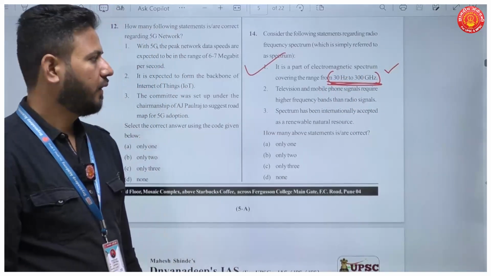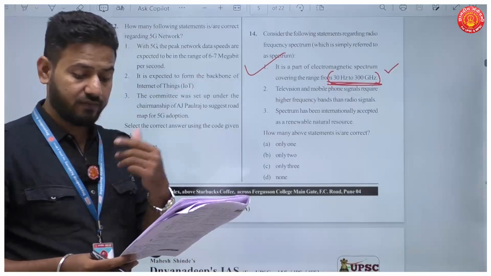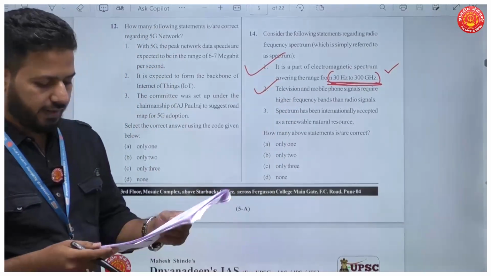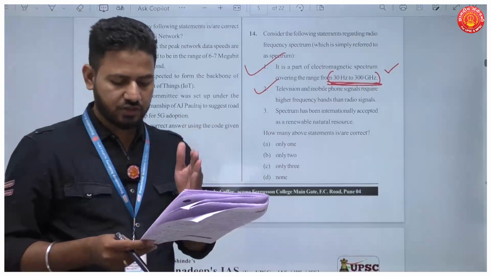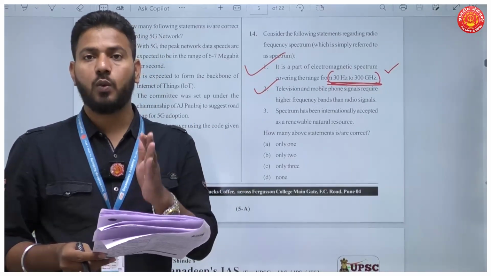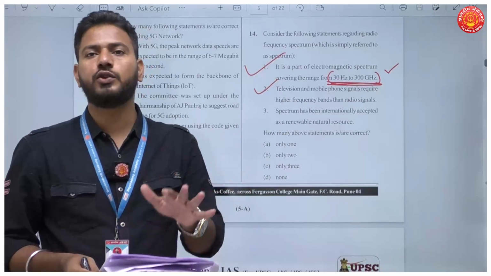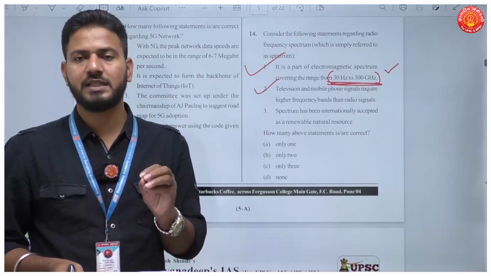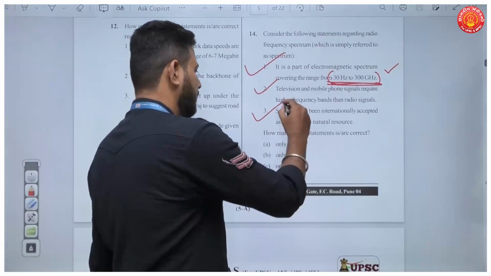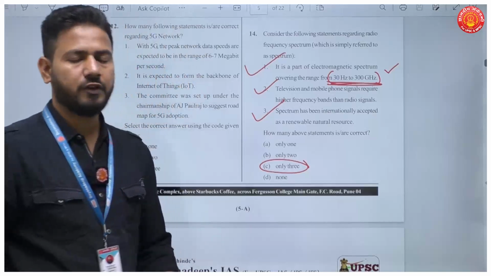Okay. Then television and mobile phone signals require higher frequency bands than radio signals. This is also true. And spectrum has been internationally accepted as a renewable natural resource. Why renewable? Because it does not get exhausted after use. So spectrum has been recognized as a renewable resource. So this statement is also correct. All the 3 statements in this question will be correct.